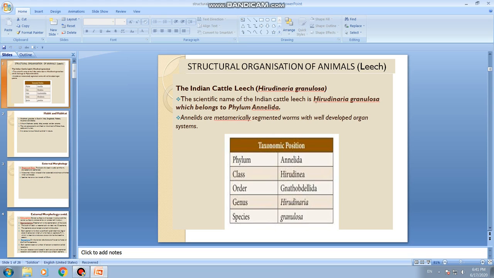So while writing the scientific name of animals, we should remember that it should be written in italics. The first part of the scientific name refers to the genus name, and the second part is the species name. The genus name should start with a capital letter, but the species name should compulsorily start with a small letter only, and you'll have to write with a space. Okay, these are the two parts, genus and species name, of this Indian cattle leech.